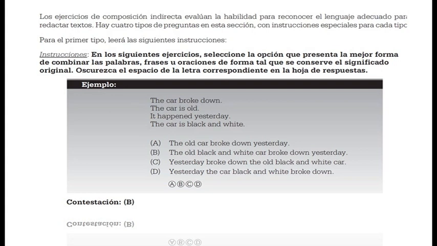But of course, this kind of task is very artificial. It's very strange, because in real life, I think nobody says the old black and white car broke down yesterday. This kind of language is not used in real life. It's a very, very weird sentence. The old black and white car broke down yesterday.